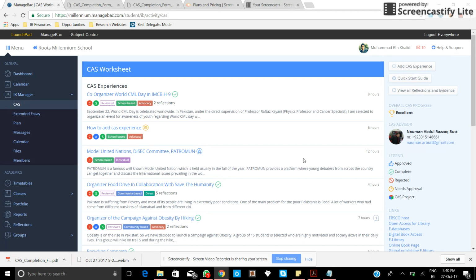The second person is the CAS advisor, a certain teacher. For example, in my case, it is Sanuman. He is allotted by the CAS coordinator a certain group of students, and he is going to be on the ground with you and advise you on how you can manage your CAS. For example, there is a name written as CAS advisor, and under it this person is written. He has two responsibilities. First, he is going to oversee his grouped students' CAS and how they are progressing. Second, he has the access to add the supervisor review form.